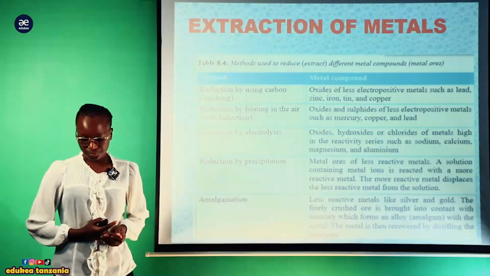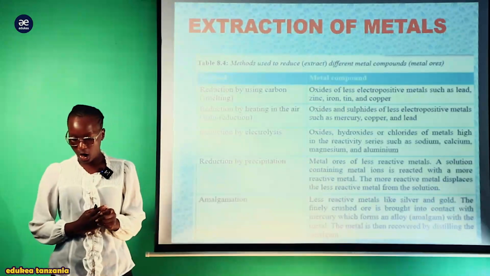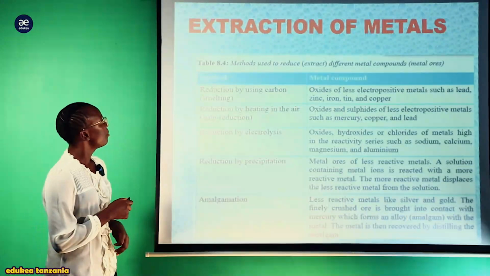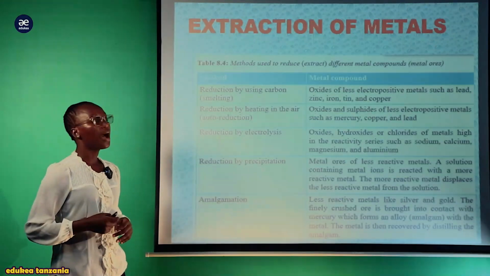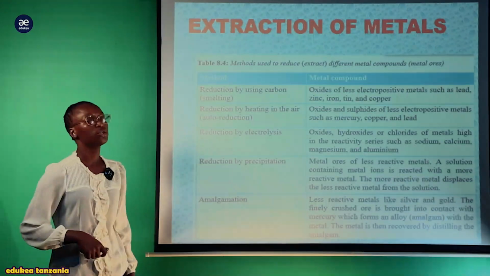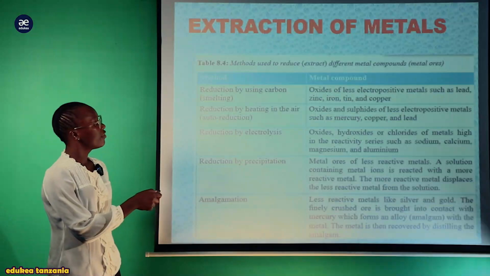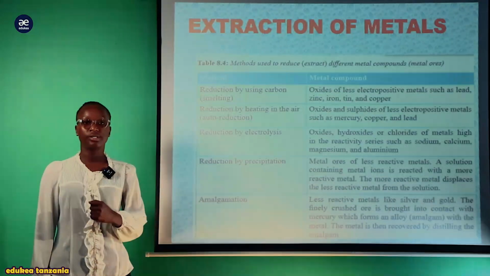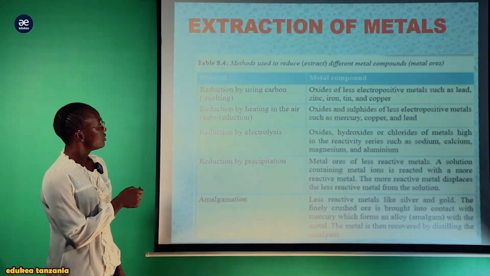Now this is our table 8.4, ambapo hapa tutaona method used to reduce or to extract different metals compound or metal ores. Now this is method, this is metal compound.